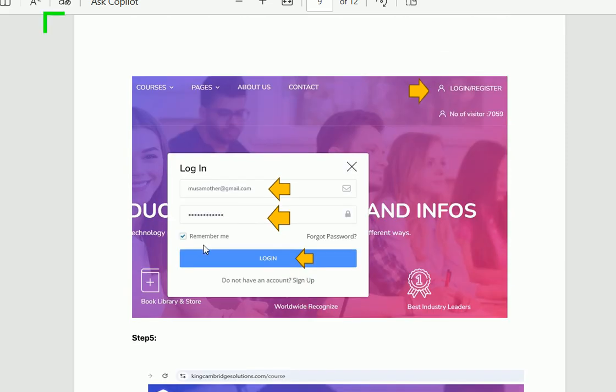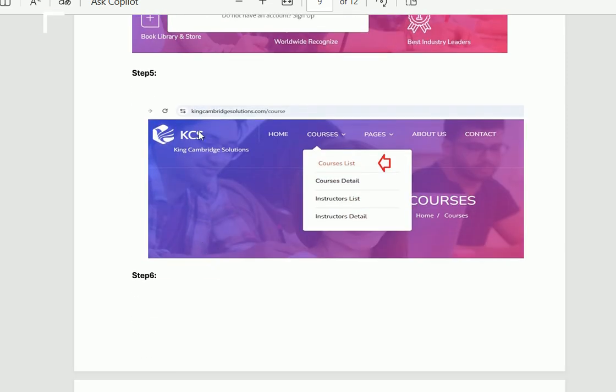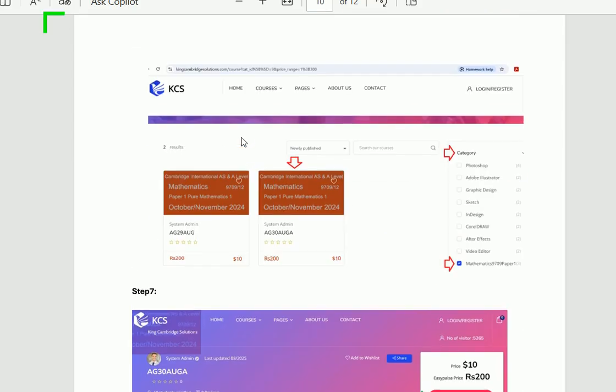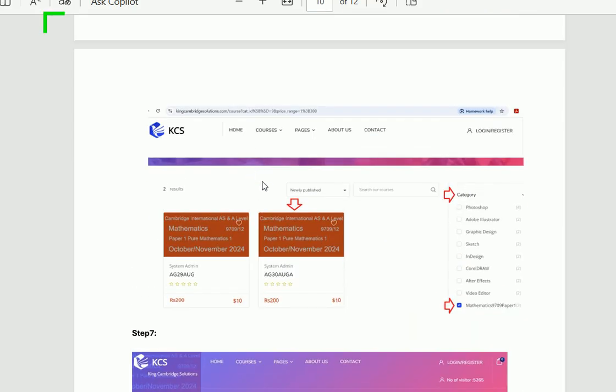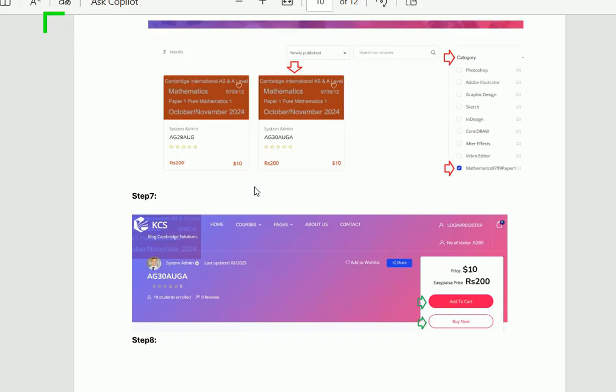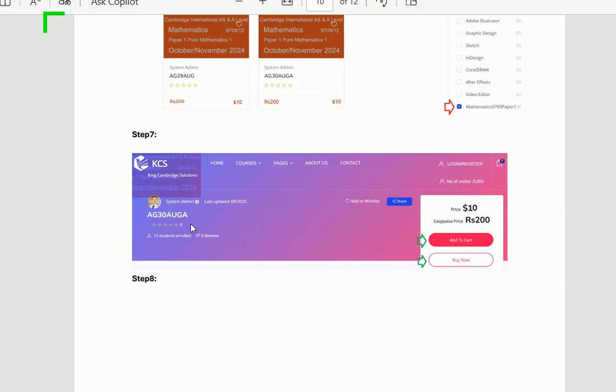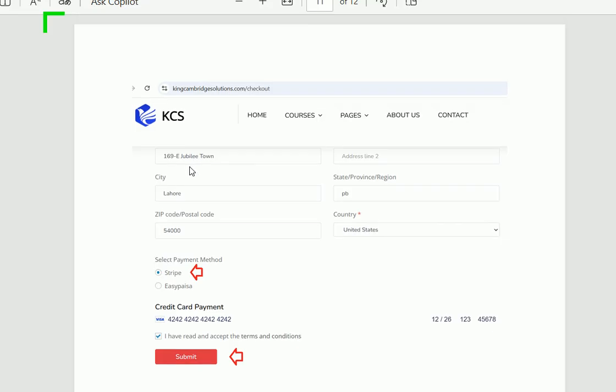After you log in on this website, in the courses section, click on the course list. When you click on the course list, you will find all the courses on the website. Select the category in the right column. Select the category for paper 1, paper 2, paper 3, or paper 4 according to your requirement. After that, when you click on the course, you will find this interface. First of all, click on add to cart, and after that, click on buy now.